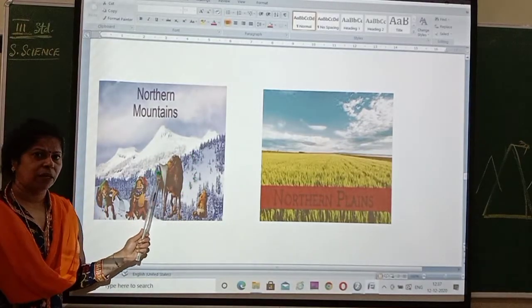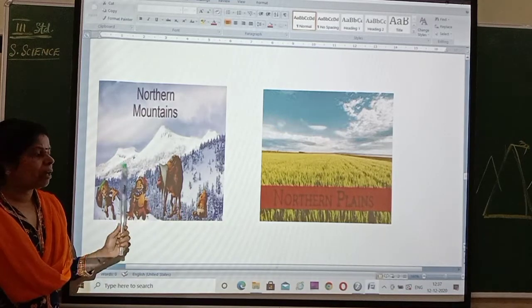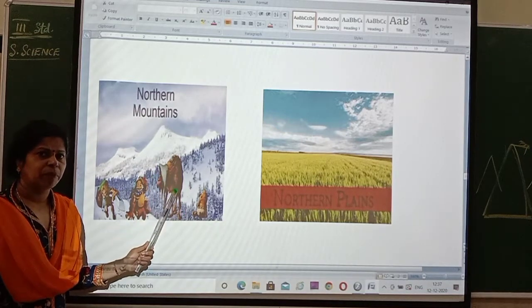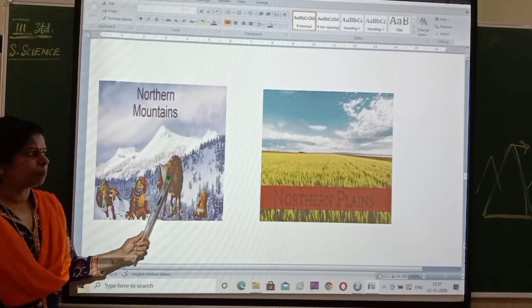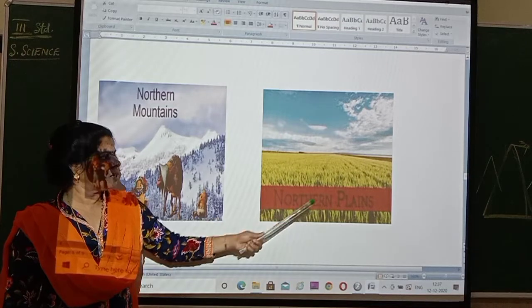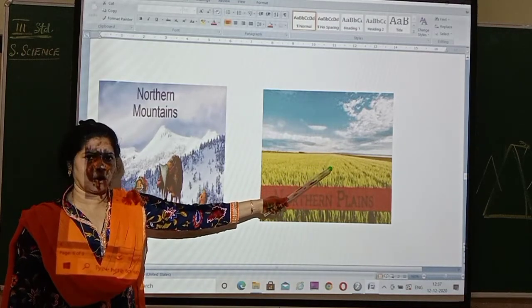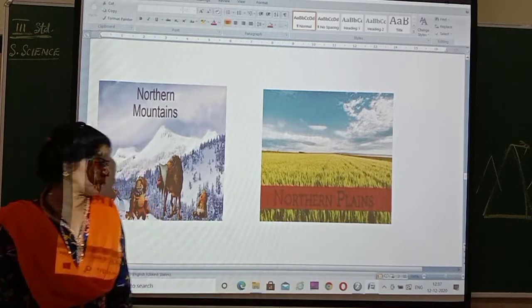So like that you have learned about the Ganga, Yamuna, Brahmaputra and all those rivers flowing through this, which is making the land fertile. So you can grow more and more crops. And this is the northern plains. It's a plain area, flat land. So what happens? There also fertility will be more. That is why the crops are grown here, isn't it? So now let me continue.